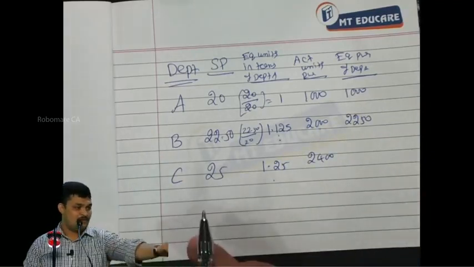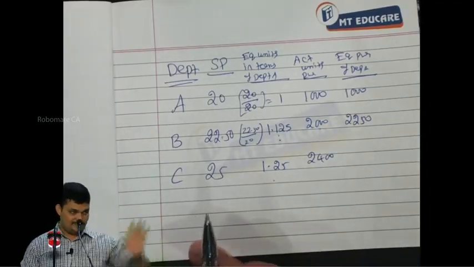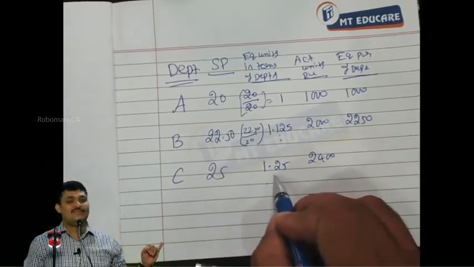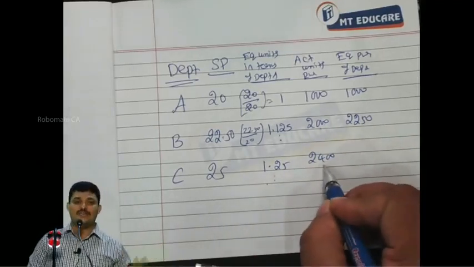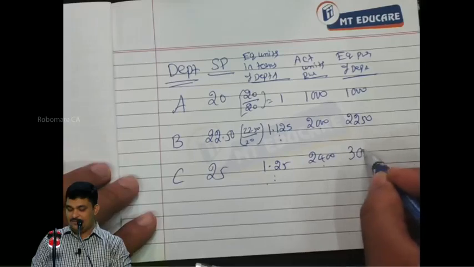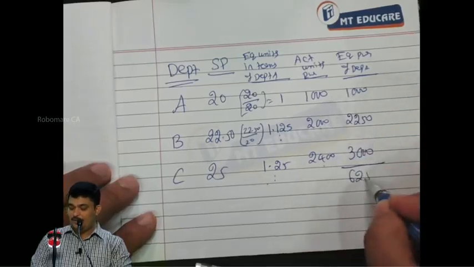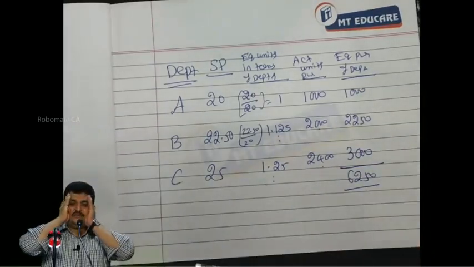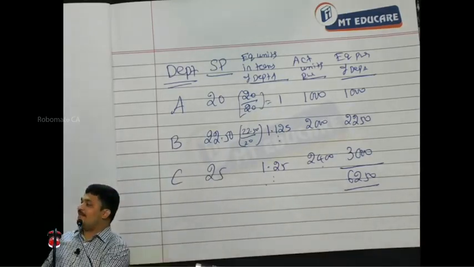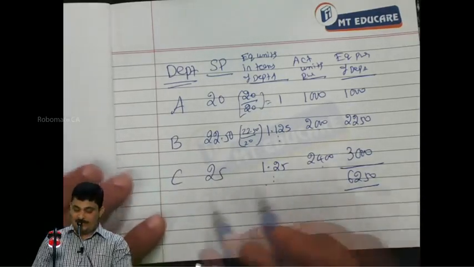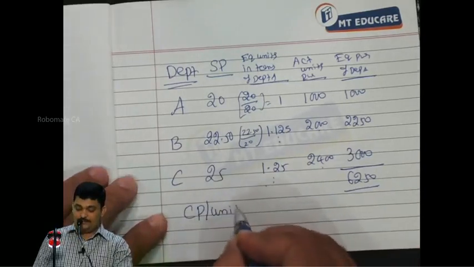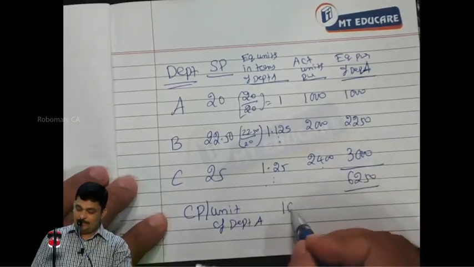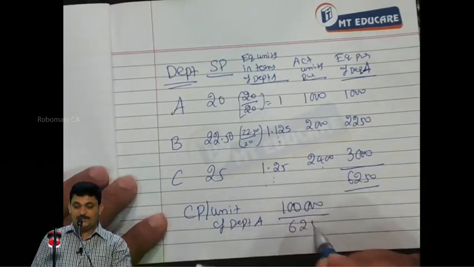How many units? 2,250 units. Then, similarly, 1 unit of C equals 1.25 units of A. 2,400 units of C equal to how many units of A? 3,000. All these are by spending 1 lakh rupees. If you buy only A units, then you will get 6,250 units. Correct? In that case, cost price per unit of department A equals 1 lakh divided by 6,250.